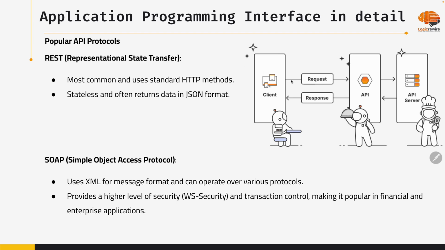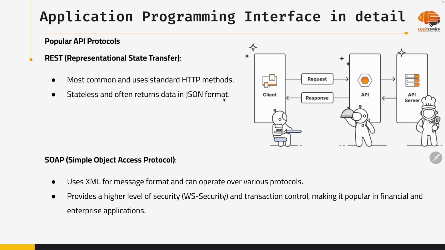But in REST, what will happen? Whenever a customer comes, only at that time you are serving. Only at that time you are connecting to the server. Means what is happening? The client does not have any information about the server and the server does not have any information about the client. When the client sends a request, first the API will check whether the server is alive. If the server is alive, then okay, take the request, go to the server. But if the server is not alive, send back: okay, the server is dead. Okay, so this became an advantage, so that there is no need for the client to wait or stay connected to the server all the time.